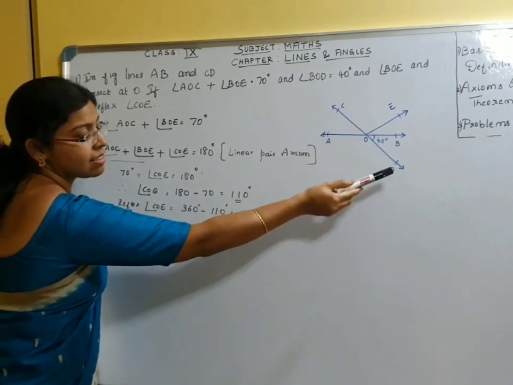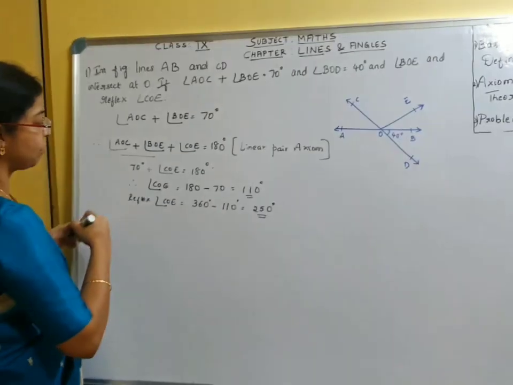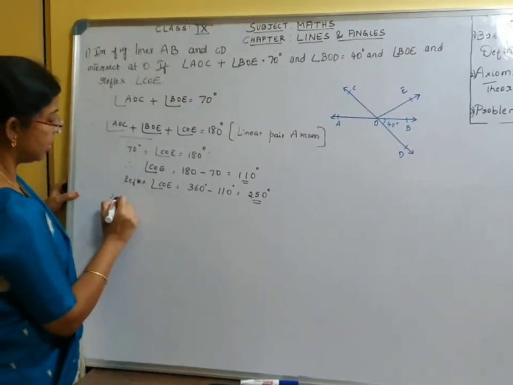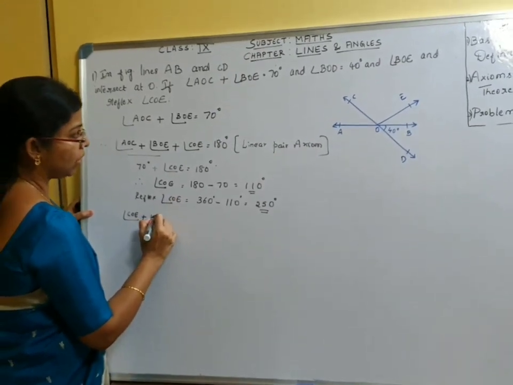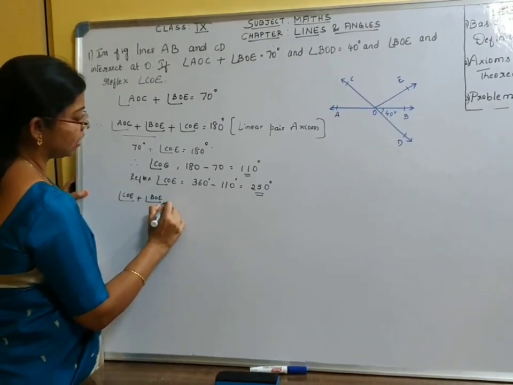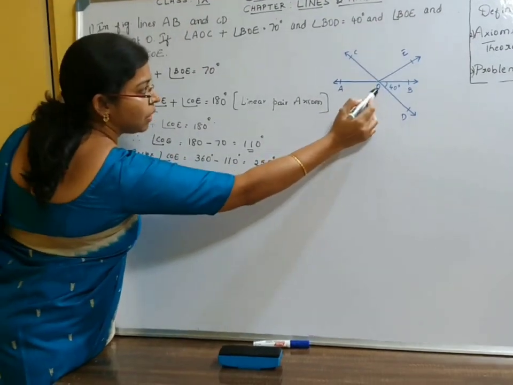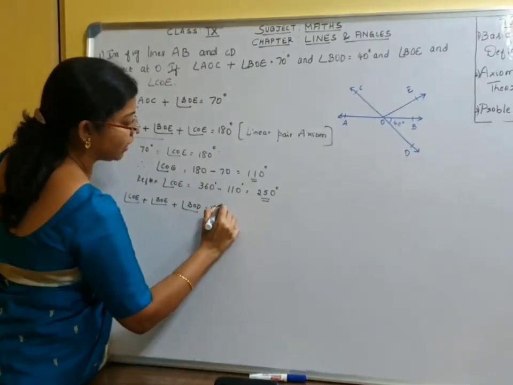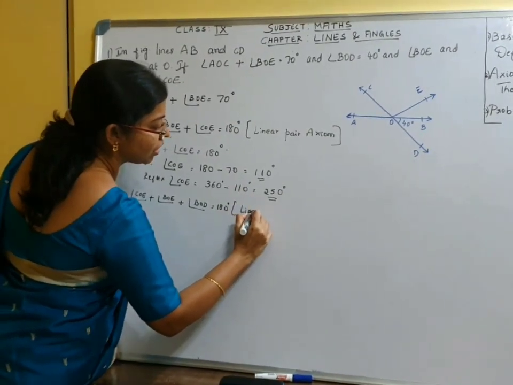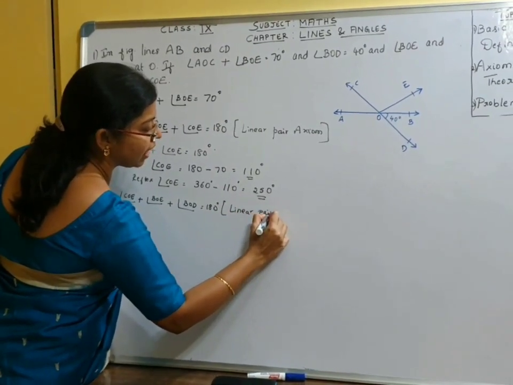So their sum should be 180 degrees. Angle COE plus angle BOE plus angle BOD is equal to 180 degrees because of the linear pair axiom.